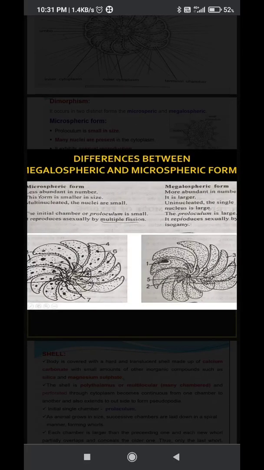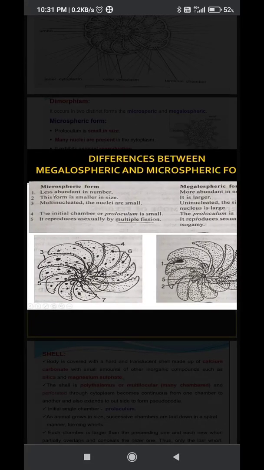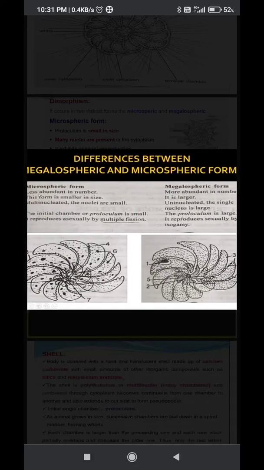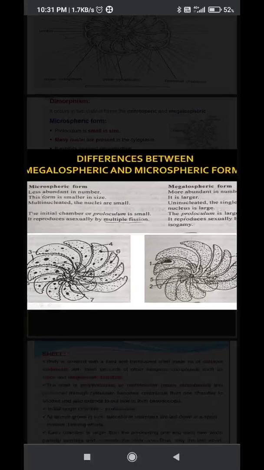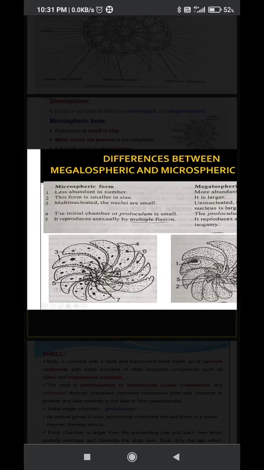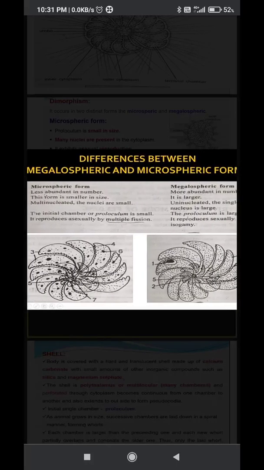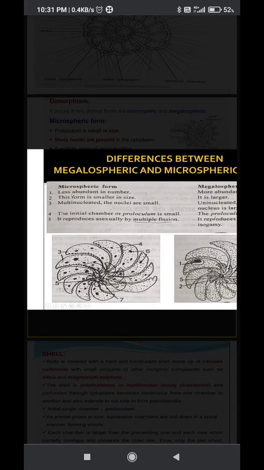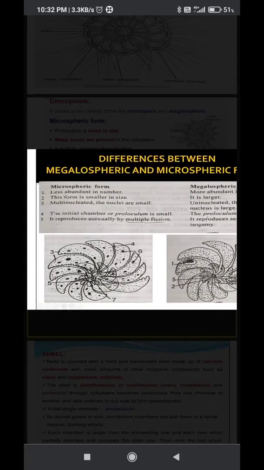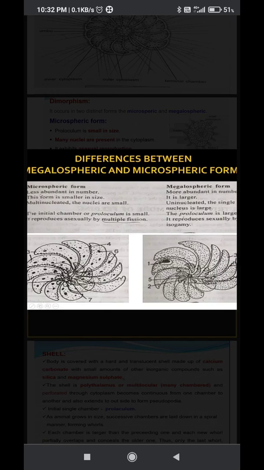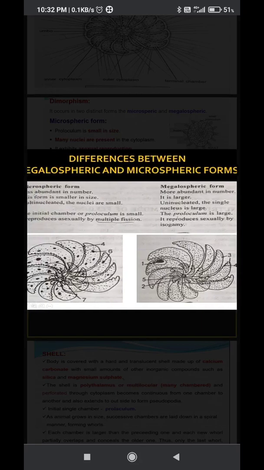megalospheric and microspheric. The microspheric form is less in number, the megalospheric form is abundant in number. Microspheric form is smaller in size, megalospheric big in size. Microspheric is multinucleated, and a single large nucleus is present in the megalospheric. The initial chamber, proloculum, is small in microspheric, large in megalospheric. Asexual reproduction by multiple fission takes place in microspheric, and sexual reproduction takes place by isogamy.